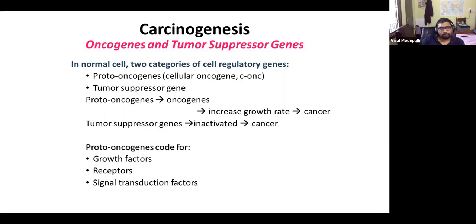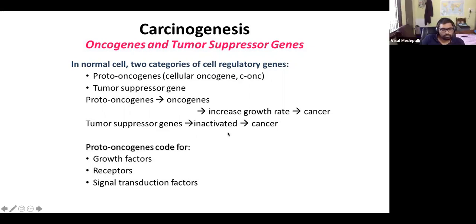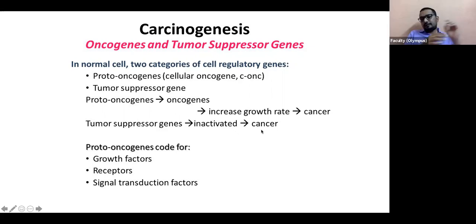Inactivate. Inactivating tumor suppressor genes. As you see here, tumor suppressor genes are inactivated, leading to cancers, as opposed to activation of oncogenes, which leads to increased growth and cancer. In case of tumor suppressor genes, they get inactivated, leading to cancer.